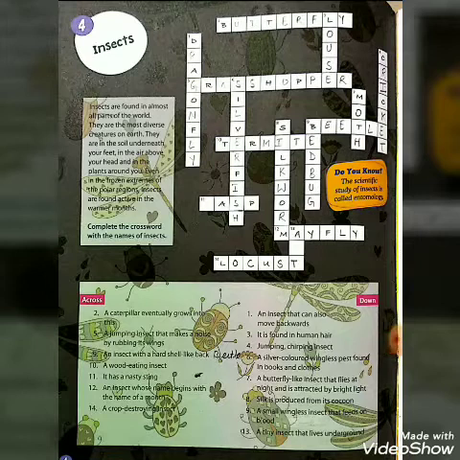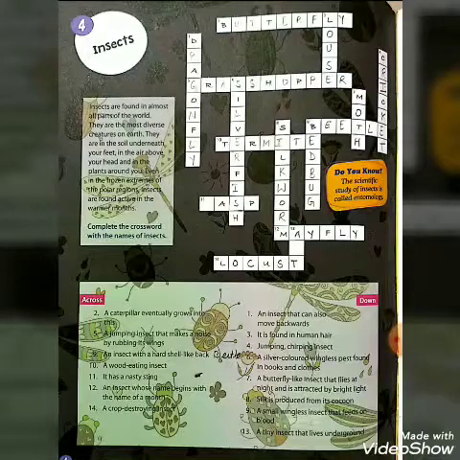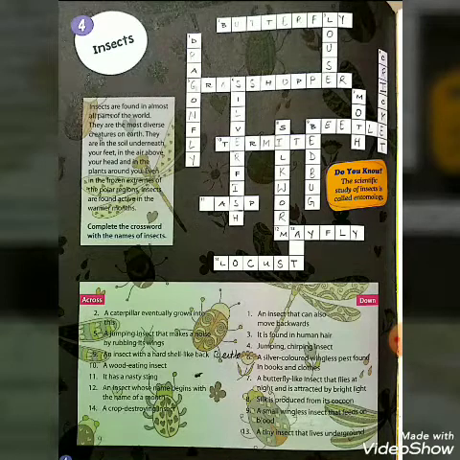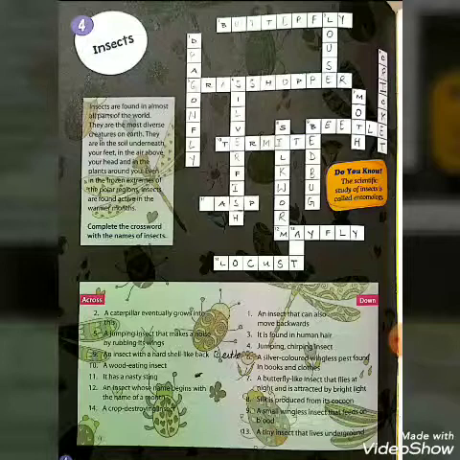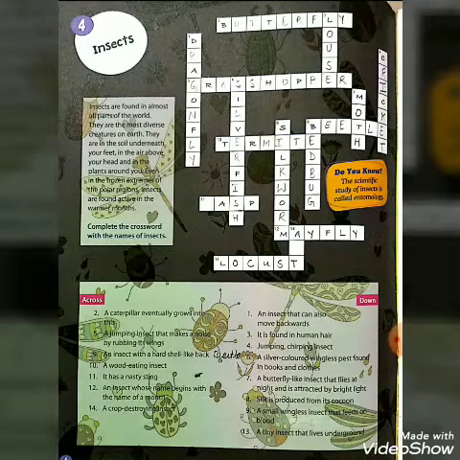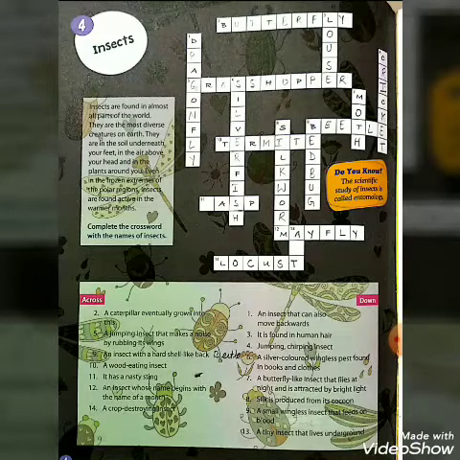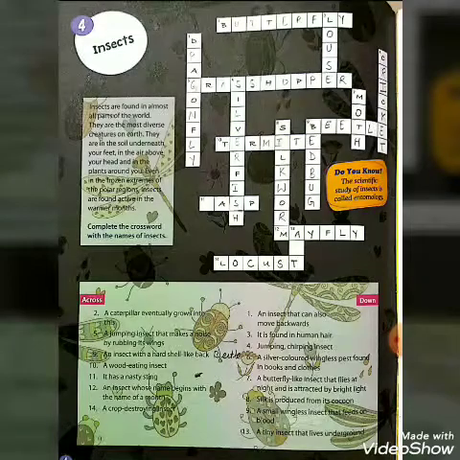Butterfly. Now, question 3. It is found in human hair. What is this? Your answer is L-O-U-S-E, louse. Now, fourth one, a jumping, chirping insect. Your answer is cricket, C-R-I-C-K-E-T, cricket. You can see it is given over here.